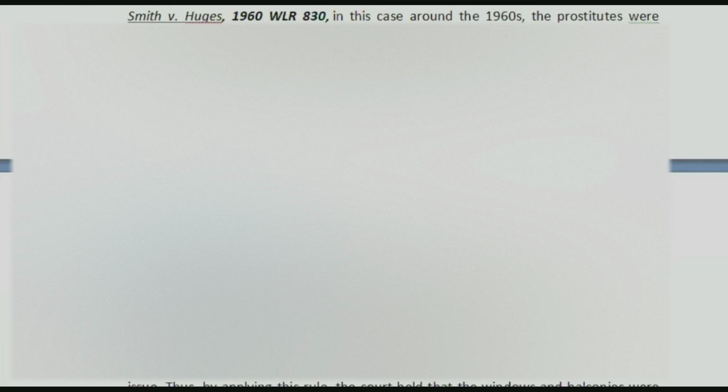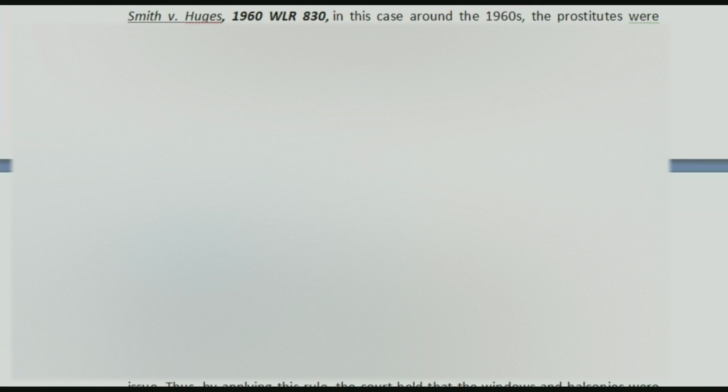Under this legislation, whatever crime you are committing at a street, you can be held liable. So a case was filed against those prostitutes and they were held liable.